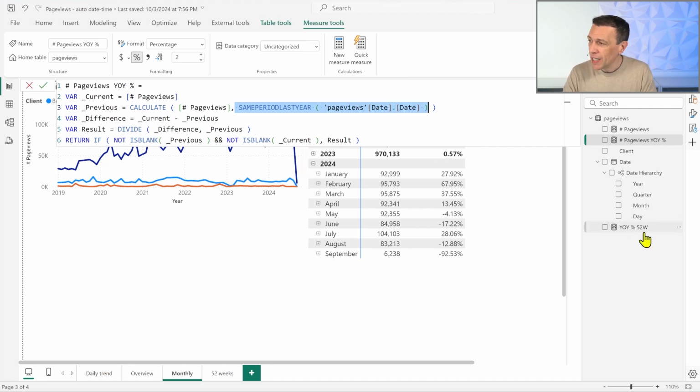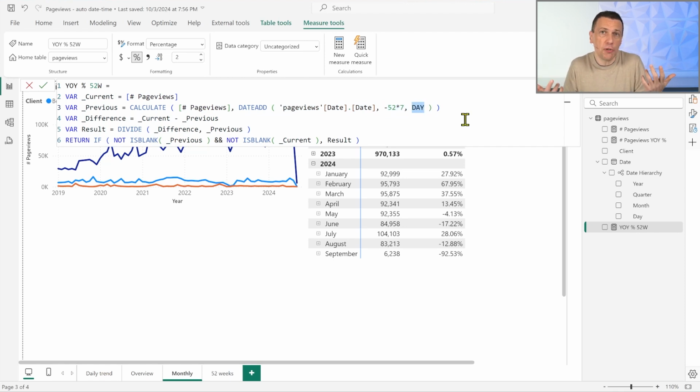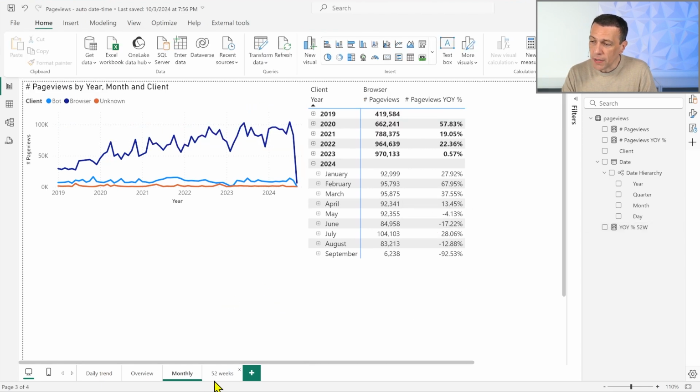So I prepared a measure that does exactly this. You see that instead of using same period last year, I use DATEADD, same column. I go back 52 multiplied by 7. I don't have week as a parameter of DATEADD, but I can just convert the number of weeks in days, and I wanted to write the number as an operation to make it explicit that I'm going back 52 weeks, and I can compare the number side by side.